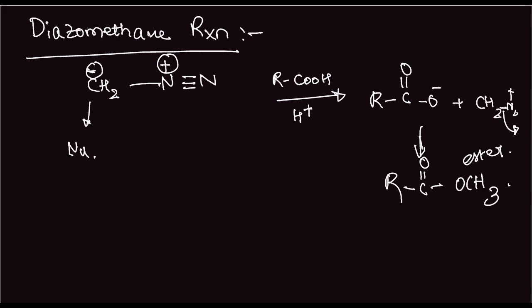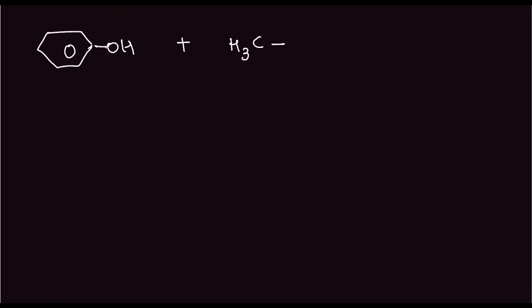Let us look at another illustration for this. This is a very important reaction because a lot of questions can be asked from this. You can be given various types of compounds with active hydrogen and you can be asked what will be the final product. So let's say we have a compound, this phenol, and to this we are adding diazomethane, H2C N2, this is minus, this is plus.